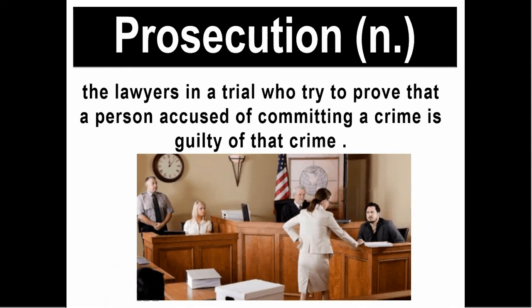It means the lawyers in a trial who try to prove that the person accused of committing a crime is guilty of that crime. So you might ask yourself, what do you call the lawyers who try to prove that the criminal is innocent? We call them the defense. So we have the prosecution and the defense.